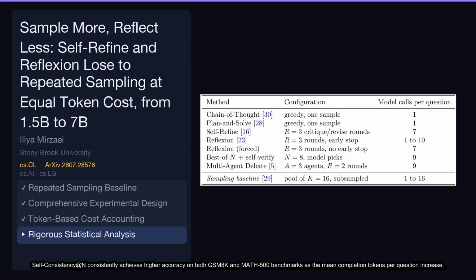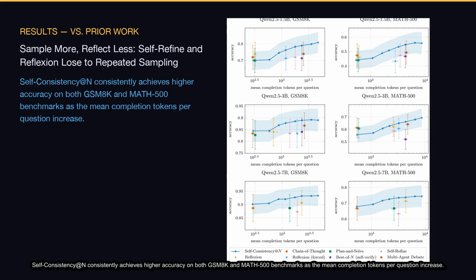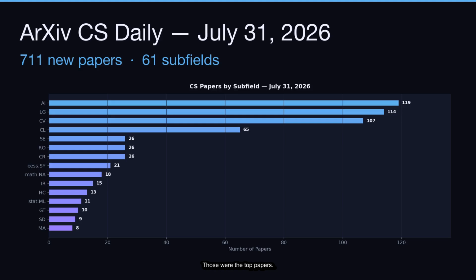Self-consistency at N consistently achieves higher accuracy on both GSM 8K and MATH 500 benchmarks as the mean completion tokens per question increase. It generally outperforms other methods such as chain of thought, reflection, and self-refine, particularly at higher token budgets. Those were the top papers.